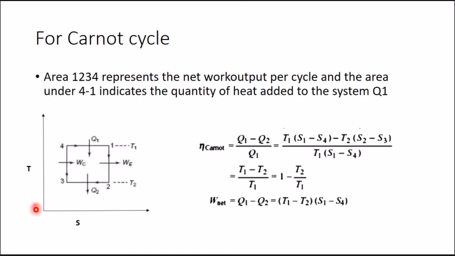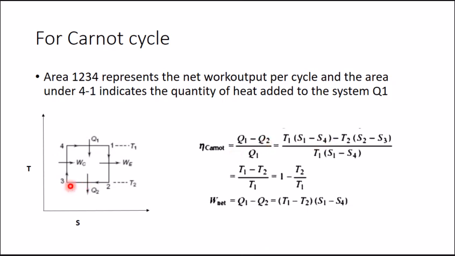As we know, the area under the TS diagram of process 4-1 is this rectangle here, 4-1 up to this and this. And this area is the heat added to the system, that is Q1. So Carnot efficiency is equal to Q1 minus Q2 upon Q1. The value of Q1 is the area under curve 4-1, and that is given by T1 into S1 minus S4.